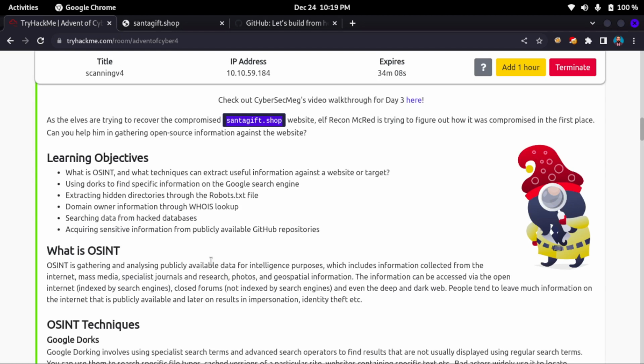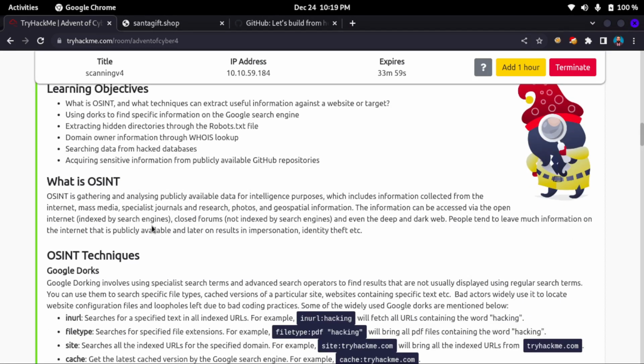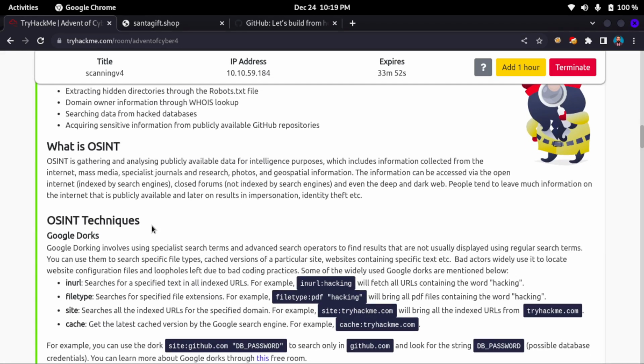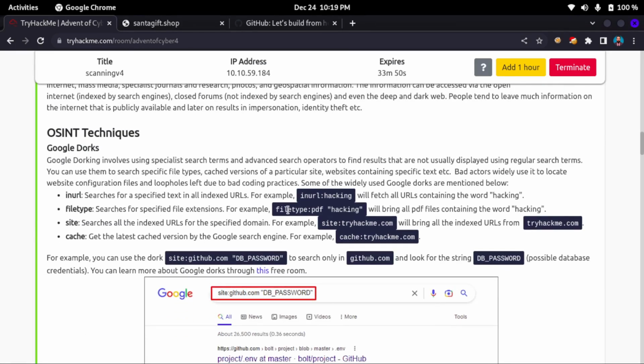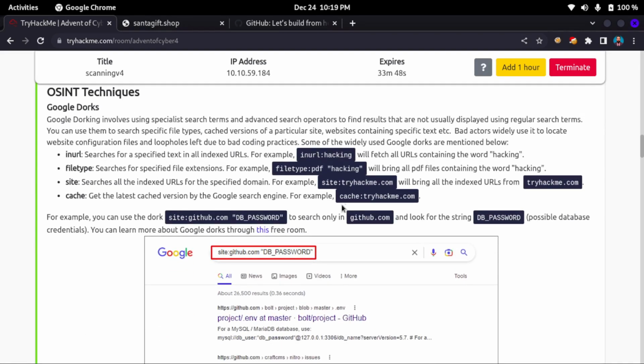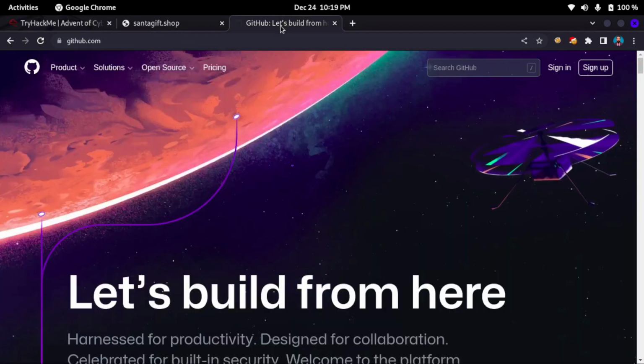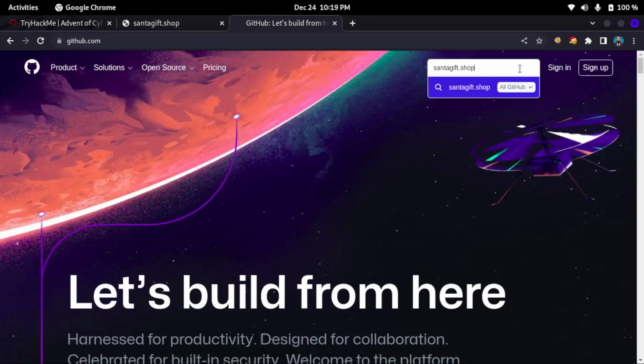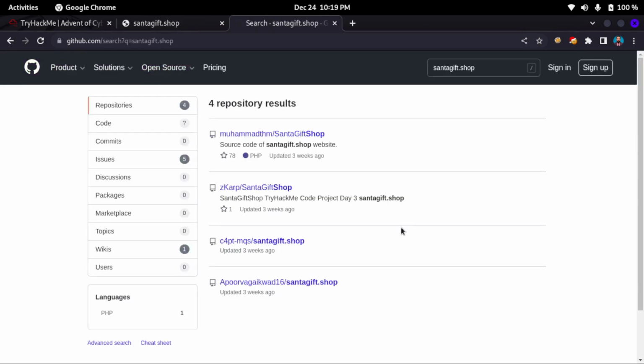So here the main learning objective we should see is that you will be able to learn about OSINT, gather and analyze publicly available data for intelligence purposes, which includes information collection from the internet, mass media, etc. You can use these Google Dorks to make your search refined and specifically search for whatever you're looking for. So let me search if I can find any information in GitHub.